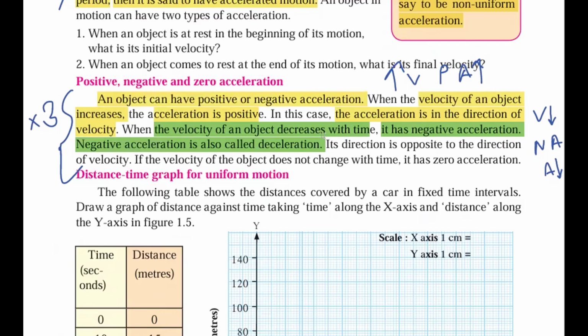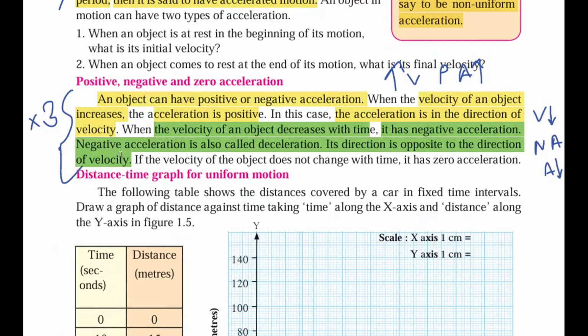If the velocity is going slowly, it is just decreasing, so the acceleration will also change its direction, will be opposite. If it is going towards the north, the acceleration will go towards the south. Okay, so that is how this deceleration works. I hope it is clear to all of you.